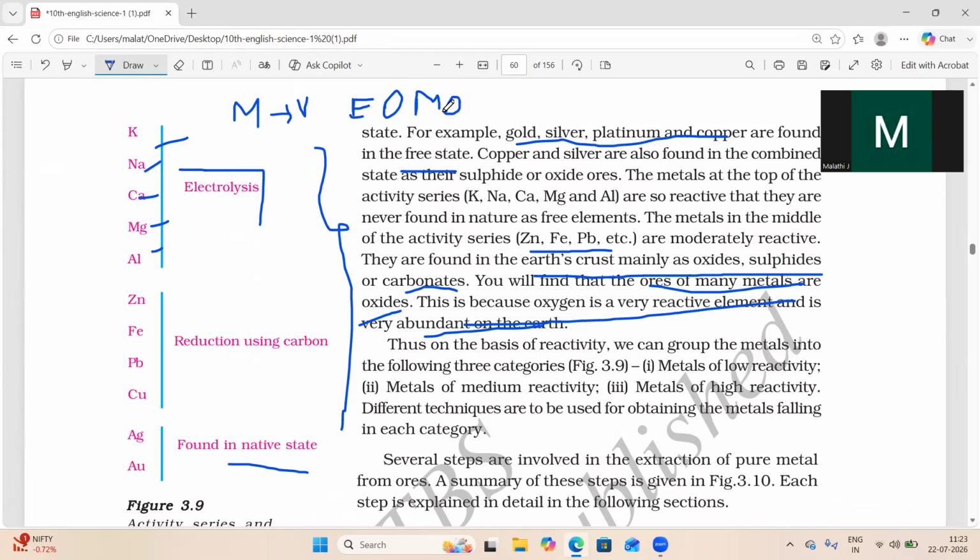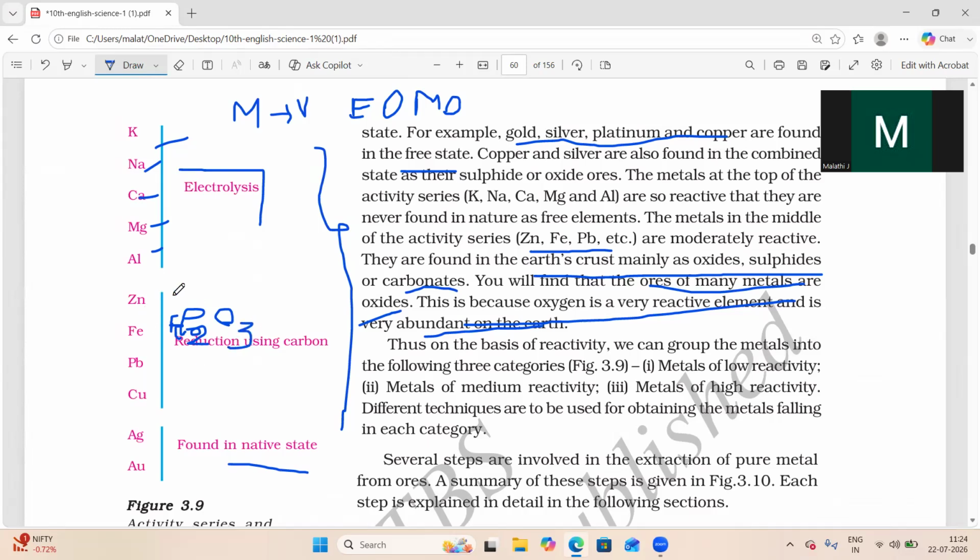You should also know which metal is obtained in oxide form and which in sulfide form. If you take iron, iron will be obtained as Fe2O3, in the oxide form, and also Fe3O4.